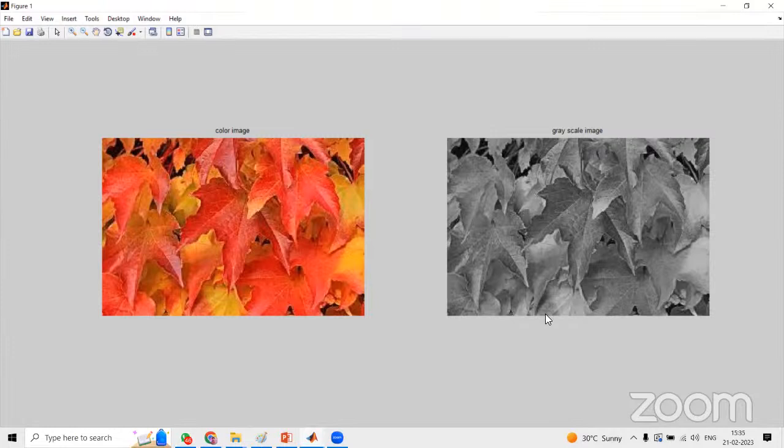So here I have to make one row and two columns. For that we have to use a function called subplot, and this function will take three parameters, m, n and p. M indicates rows, n indicates columns, and p indicates position of the image. So color image is first position, grayscale image is second position.